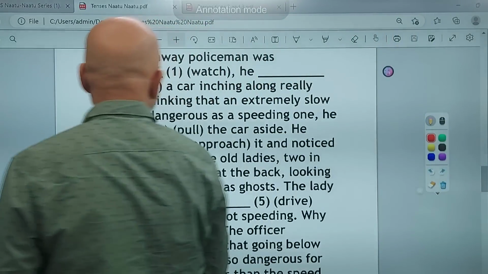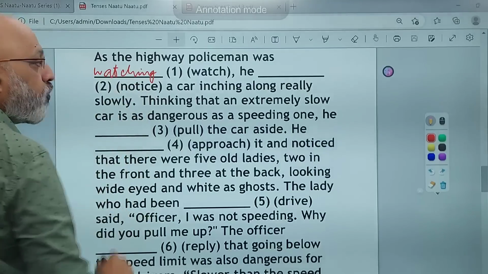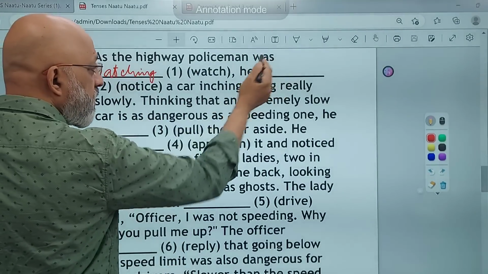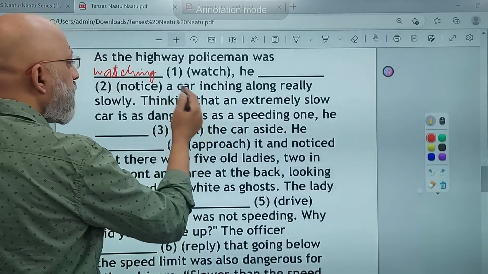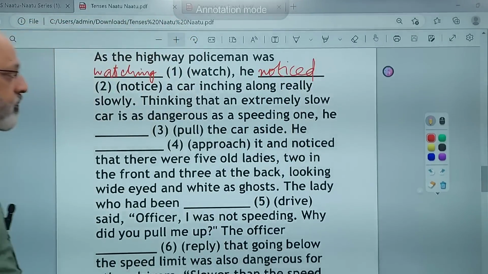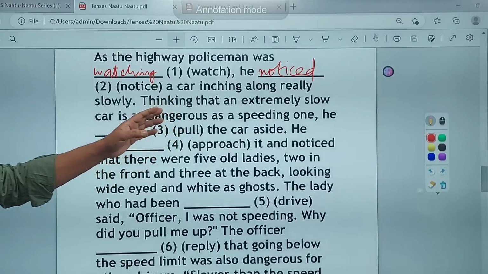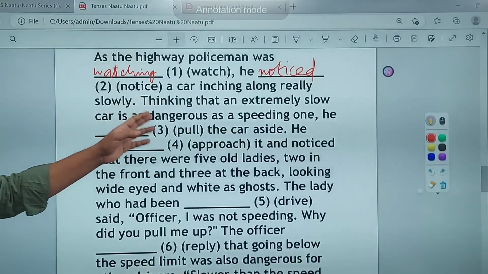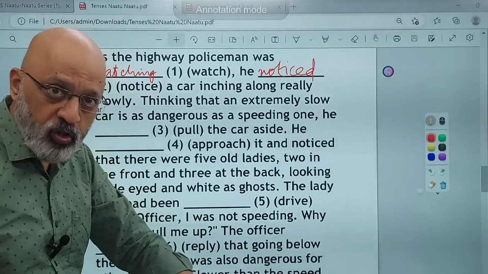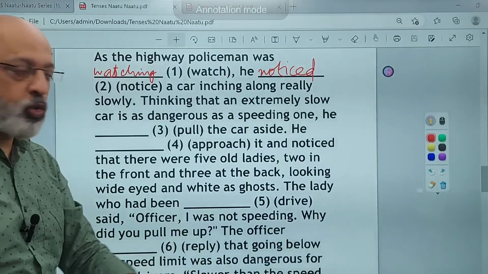As the highway policeman was watching, this is pretty simple. Was है तो आपको समझ में आ जाएगा. Actually, अगर was नहीं होता तो then it could have led to some confusion. He noticed, उसने notice किया, a car inching along really slowly. There was a car which was coming very slowly. Thinking that an extremely slow car is as dangerous as a speeding one. You know कि जो तेज चलाते हैं, especially on the highway. This is based in America, I think. And someone who is driving very slow, both are equally dangerous.